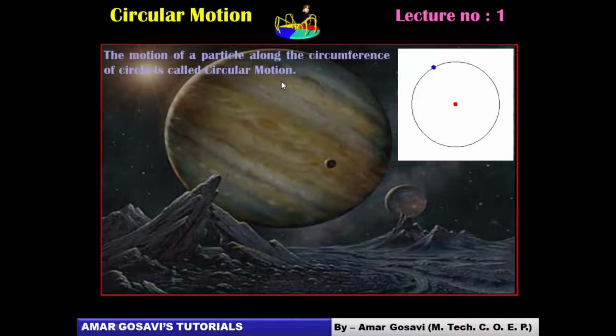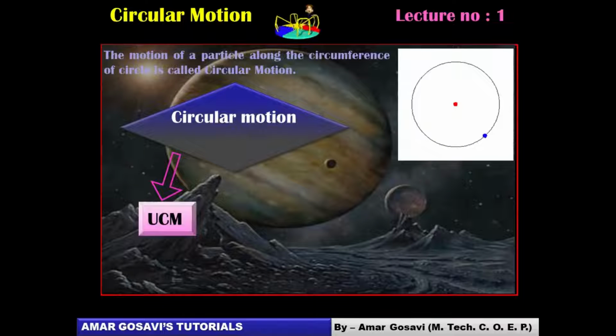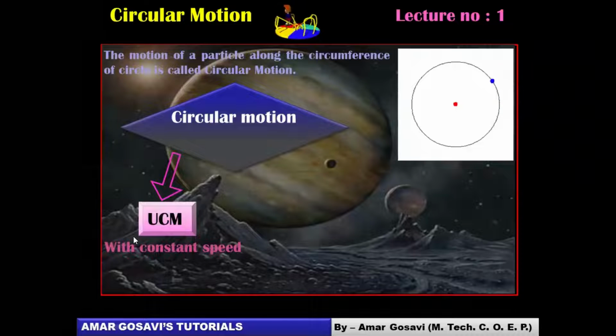Now this circular motion can be of two types. The first one is uniform, which we abbreviate as UCM. UCM means uniform circular motion, friends. The other type would be non-UCM, non-uniform circular motion.